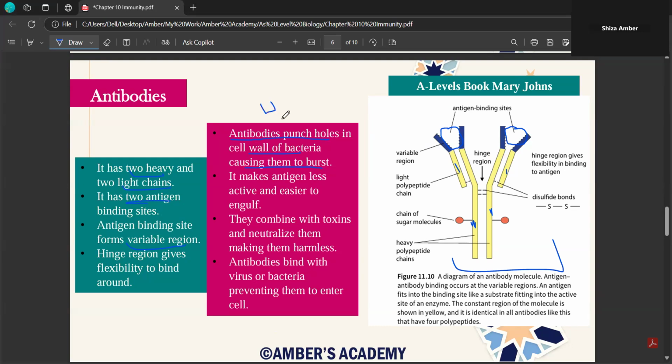This question might come for core maths. It's a very favorite question of your CA, where they give you: write the functions of antibodies for 4 marks. So this is exactly what you need to write. These are 4 different functions of antibodies: they make the antigen less active and easier to engulf. They combine with toxins and neutralize them, making them harmless. And your antibodies bind with virus or bacteria, preventing them from entering the cell. Okay.